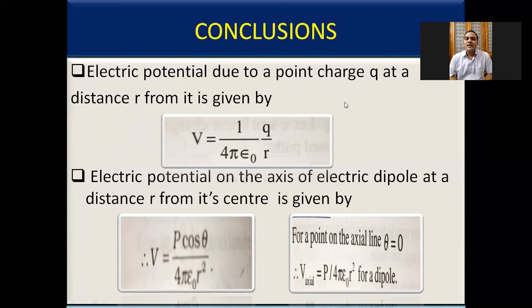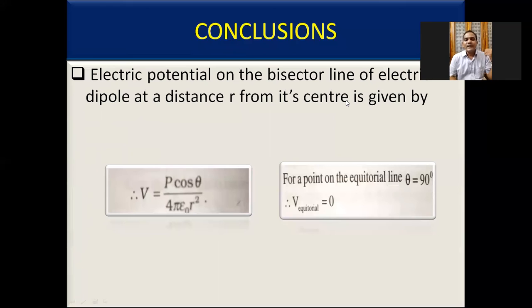After that, we calculated the electrostatic potential on the equatorial line of an electric dipole. The general formula is V equals P cos theta by 4 pi epsilon naught R square. In this case, theta equals 90 degrees. So it is very clear that V equatorial equals 0.